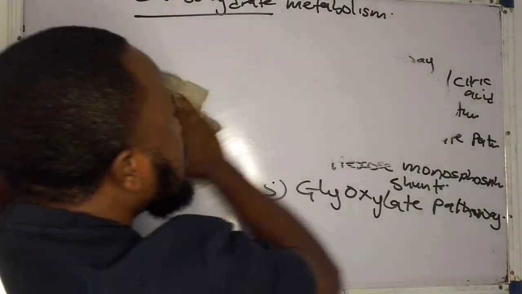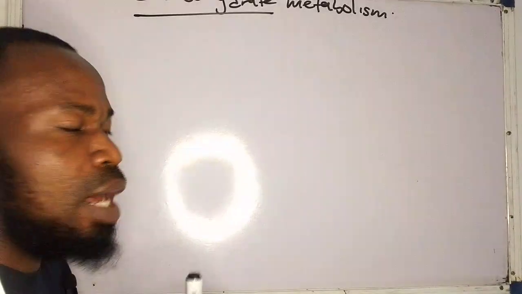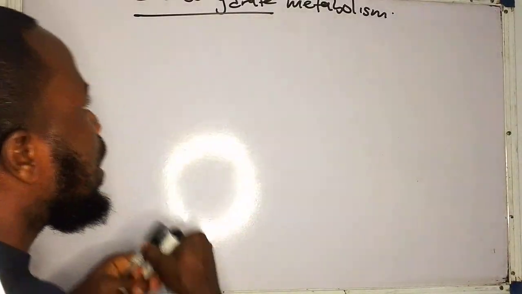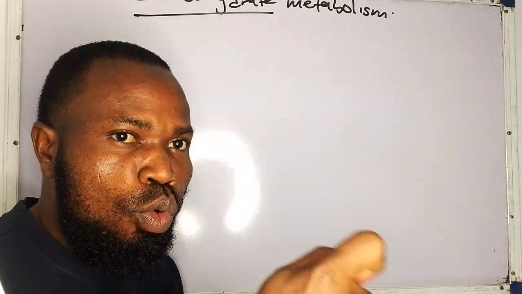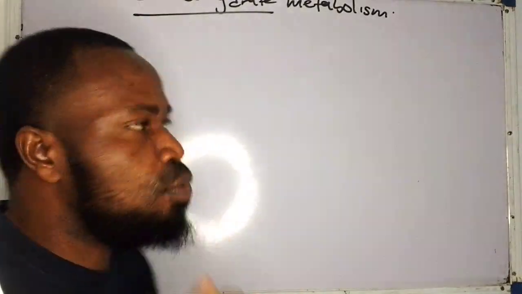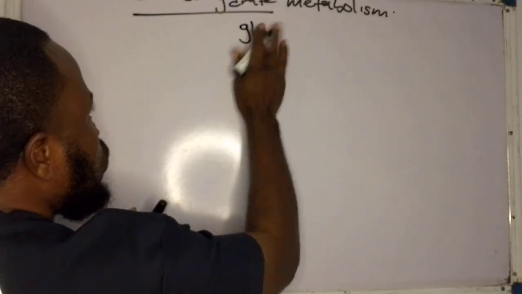Now, why does the glycolytic pathway occur? Where does it occur? What is the breakdown? Summary first. Let me bring out the summary. The glycolytic pathway involves the breakdown of what? Of glucose to form what? To form pyruvate. Now look at it now. Quick summary. The glycolytic pathway.